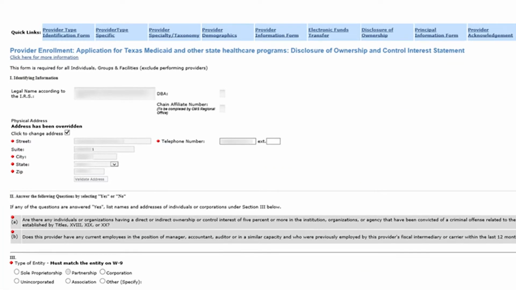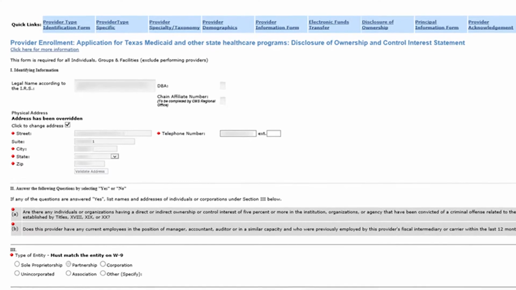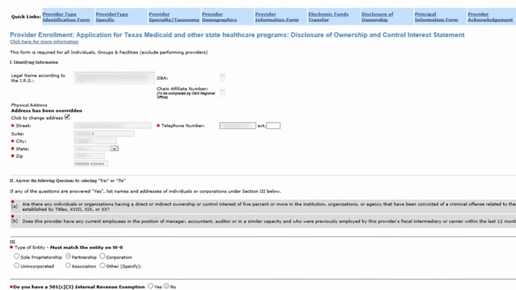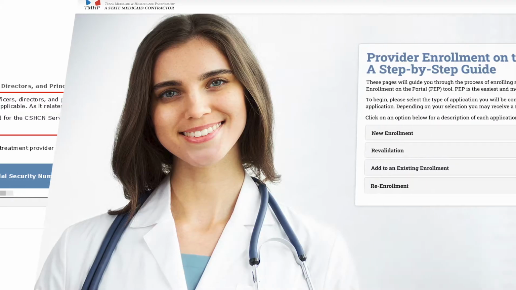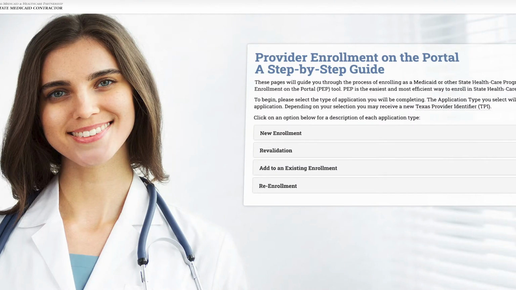In this video, we'll provide pertinent information about important fields in the Disclosure of Ownership and Control Interest Statement and the Principal Information Form, or PIF-2 form, on provider enrollment on the portal, or PAP. Let's start with the Disclosure of Ownership and Control Interest Statement.